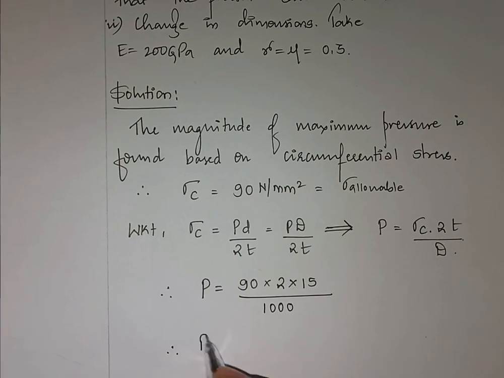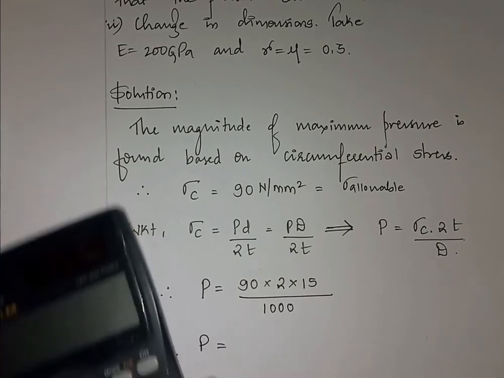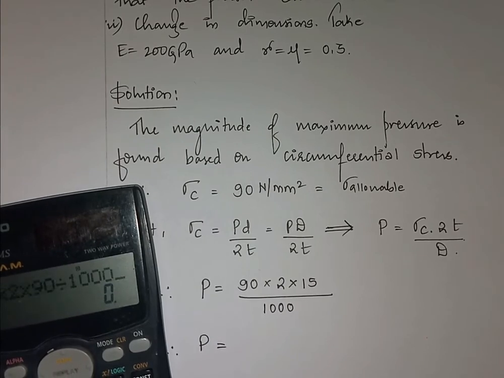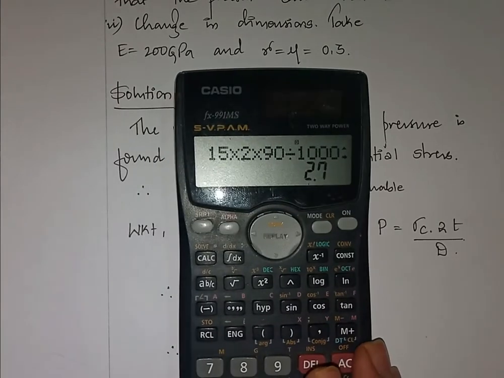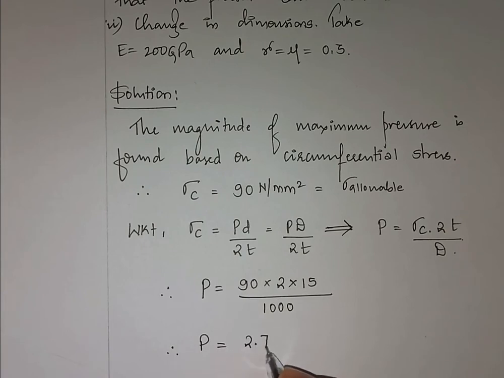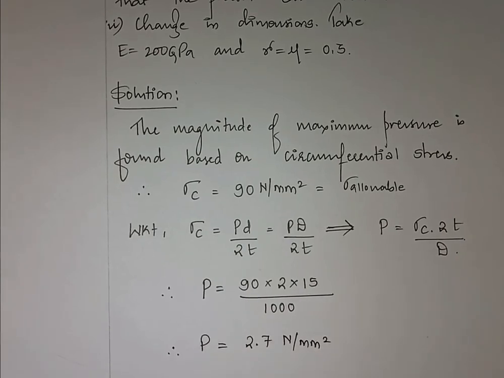So therefore the value of P is coming out to be 15 into 2 into 90 divided by 1000, so it is 2.7 Newton per mm square. Because it is pressure, the unit will be Newton per mm square. So this is the maximum internal pressure that the cylinder can withstand. Right? So I'll take this as 1.